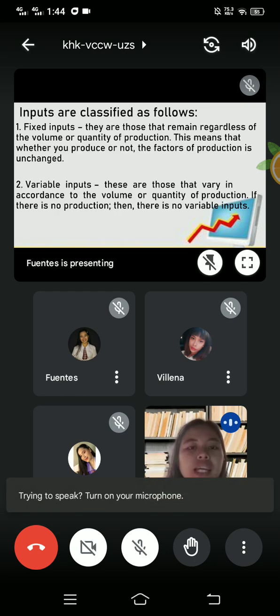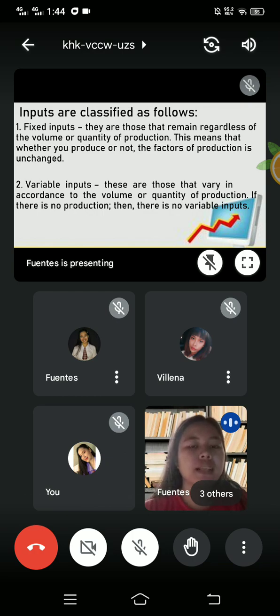So next, inputs are classified as follows. Fixed inputs are those that remain regardless of the volume or quantity of production. This means that whether you produce or not, the factors of production are unchanged. So fixed input, from fix itself, is an unchangeable production input. For example, our land: even though you produce or not, the land will never be changed. The machinery, for example, is also a fixed input of ours.